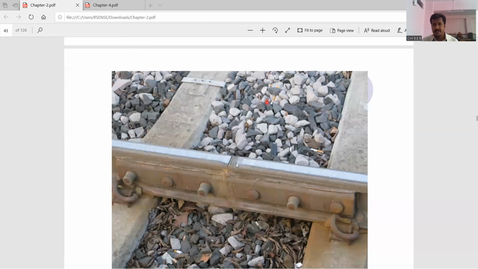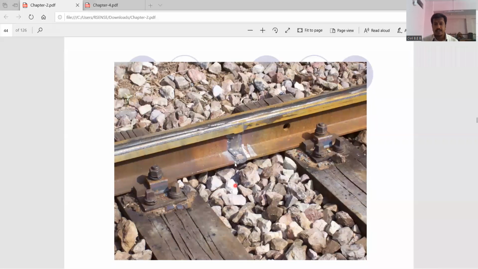See the pointer. This is the first rail, this is the second rail. The fish plate is also there. But see the rail joint: these two rails are welded together. So how are they going to weld it? See another diagram for your more information. The two rails are welded together. You can see this.